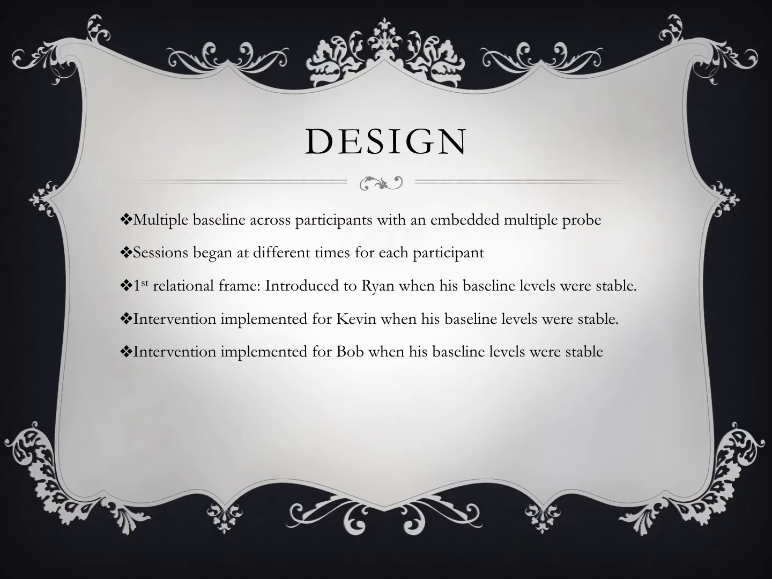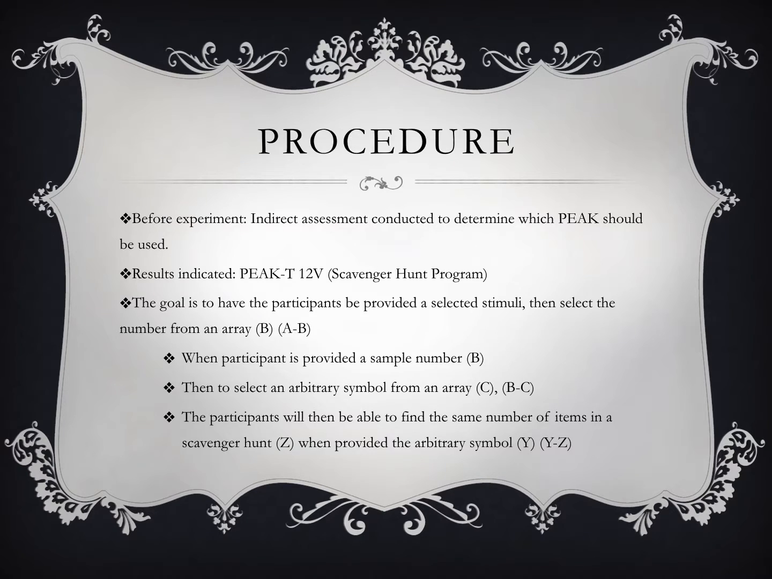We used a multiple baseline across participants to determine the effectiveness of a transformation relation of A to B, B to C, C to A, and Y to Z. For each of the participants, sessions began at different times. The first relational frame was introduced to Ryan, participant 1, when his baseline levels were stable. The intervention was then implemented for Kevin when his baseline levels for each of the steps were stable. Finally, the intervention was introduced to Bob when his baseline levels for all of the steps were also stable. By implementing the relational frames at different times for each participant, it can be concluded that the relational frames are responsible for any changes in the participants' behavior.